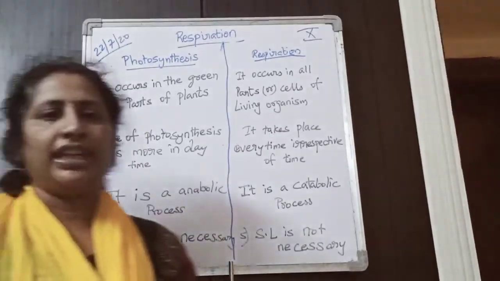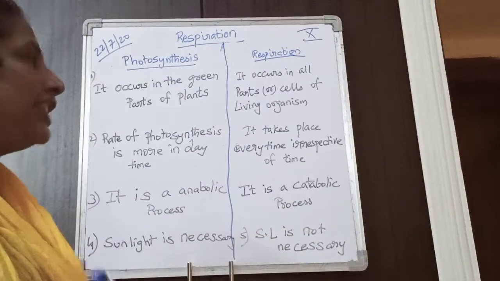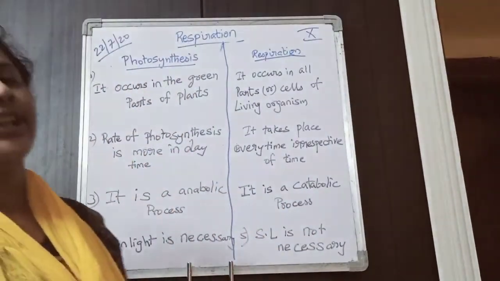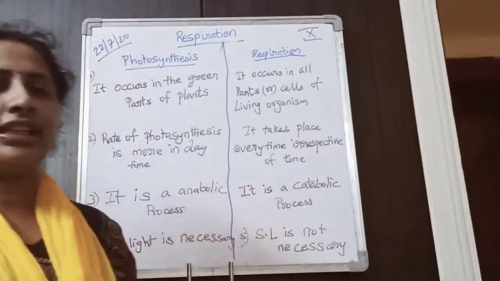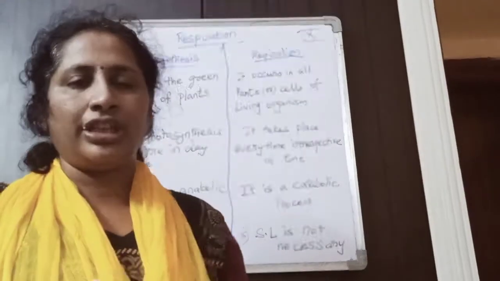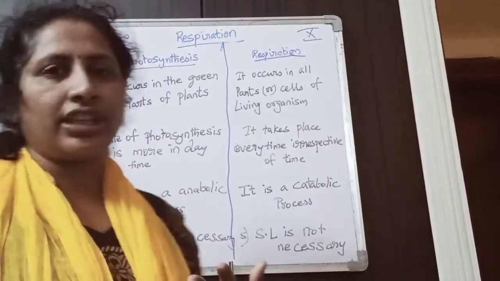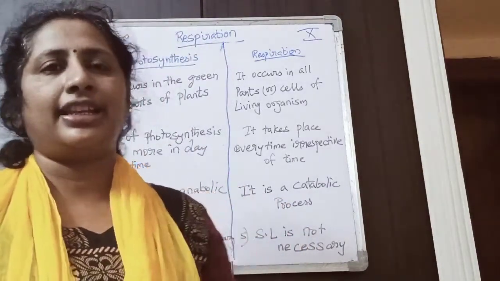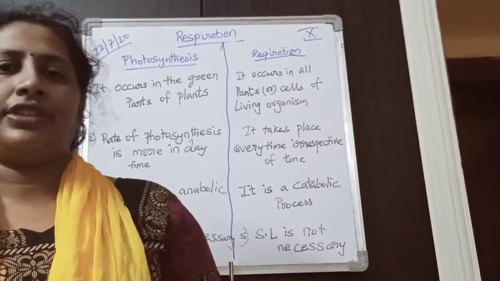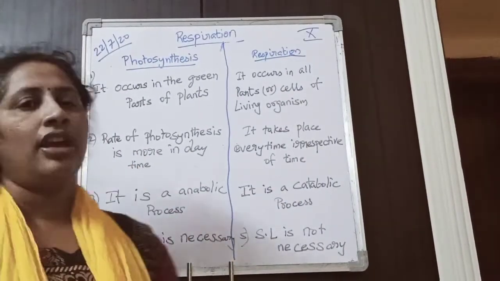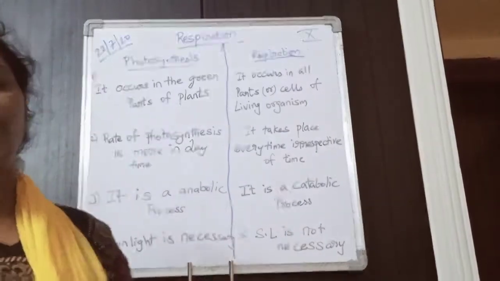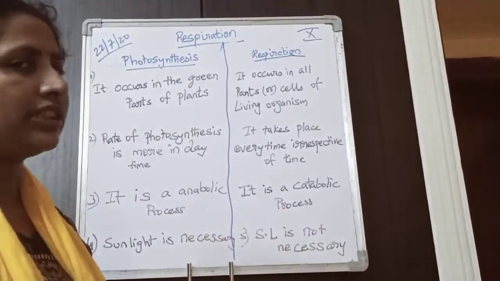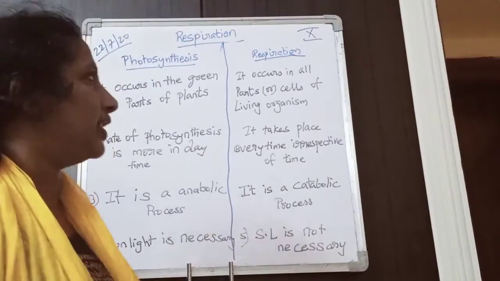So the last topic in this lesson is differences between photosynthesis and respiration. We have seen in this lesson types of respiration, how respiration occurs in human beings and how it occurs in plants. Now the last topic is the differences. What is the difference between photosynthesis and respiration? There are a lot of differences, so let's see some points.